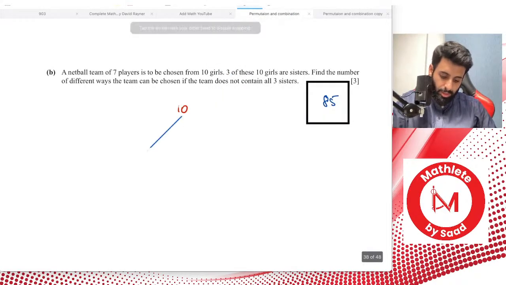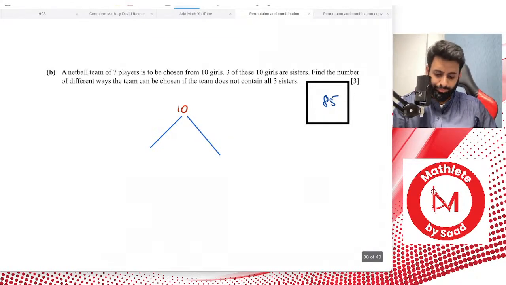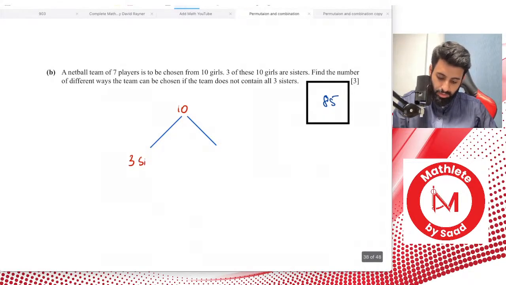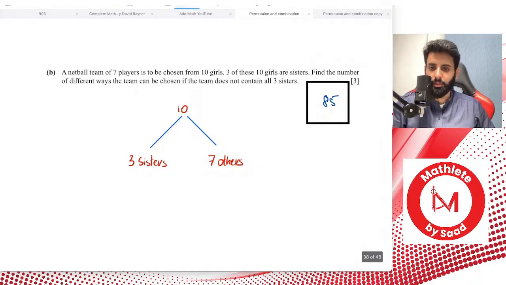So that means there are 7 others, 7 regular people. 3 sisters, 7 others. It's always a good idea to look at the data that you have and arrange it nicely. My question was, how many ways can you fulfill the condition that the question has put forward?